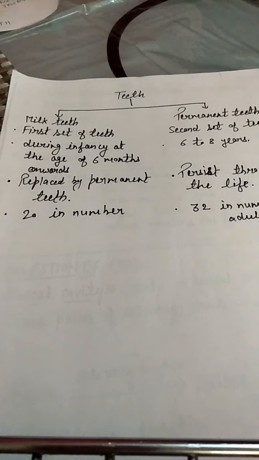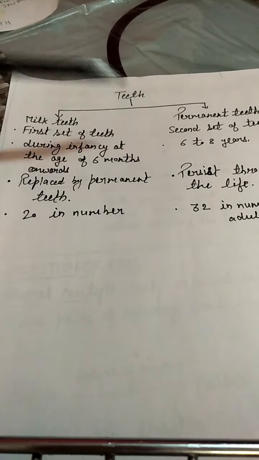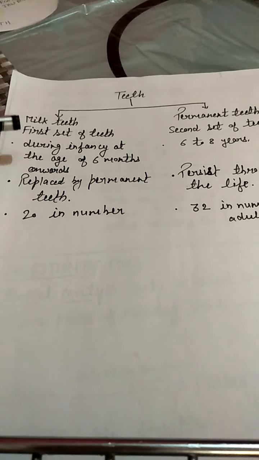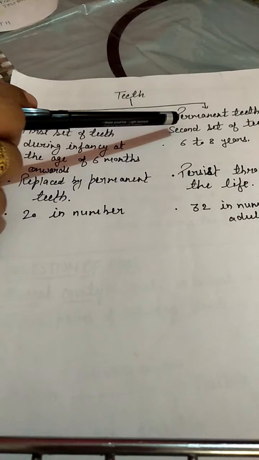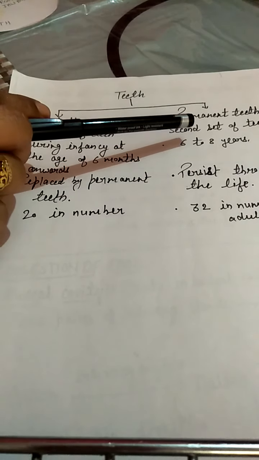Next is the types of teeth. Students, teeth are of two types. One is milk teeth and second is permanent teeth. Milk teeth are also known as the first set of teeth as they arise during infancy at the age of 6 months onward. These teeth are not permanent, they are temporary ones. At the age of 6 to 8 years, they are replaced by the permanent teeth, and their number is only 20. Permanent teeth are also known as the second set of teeth.